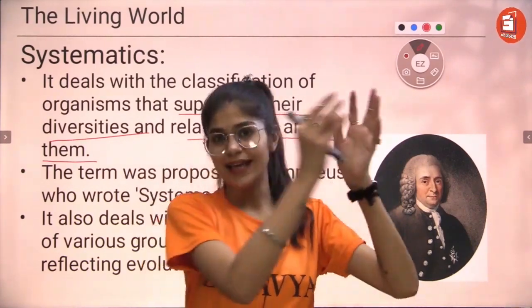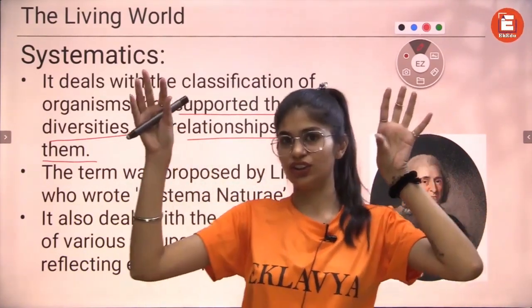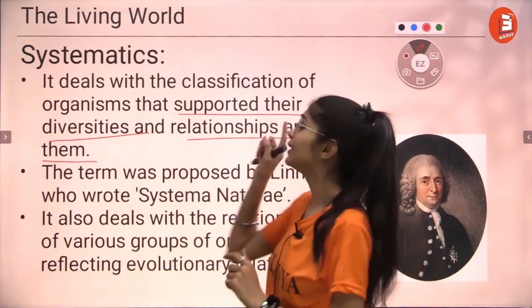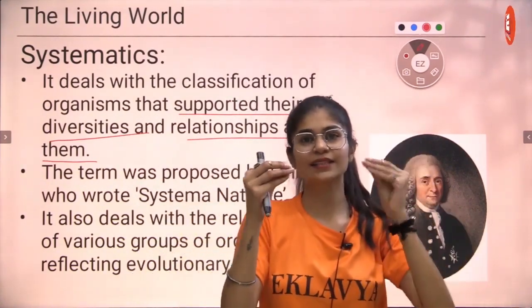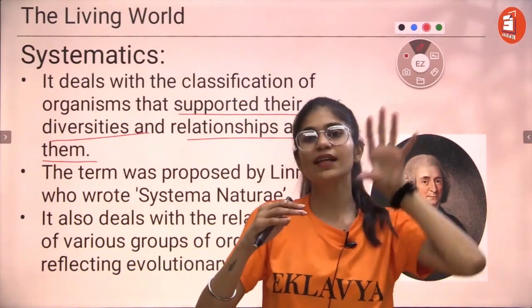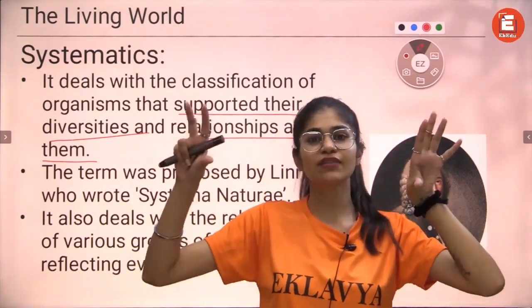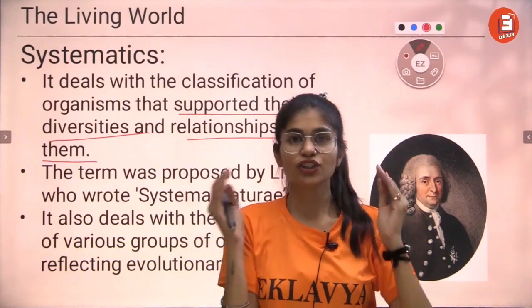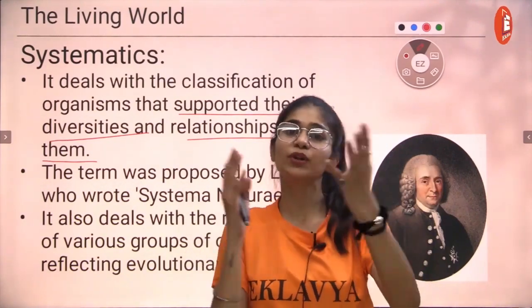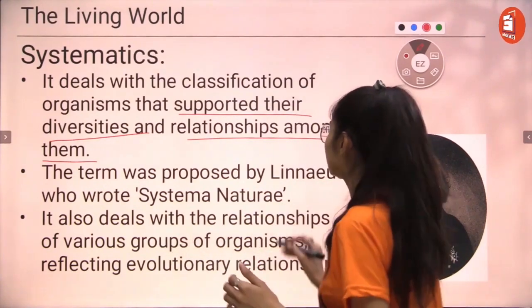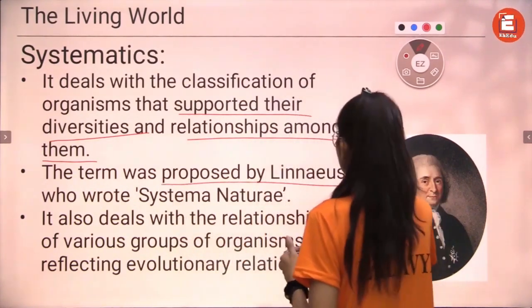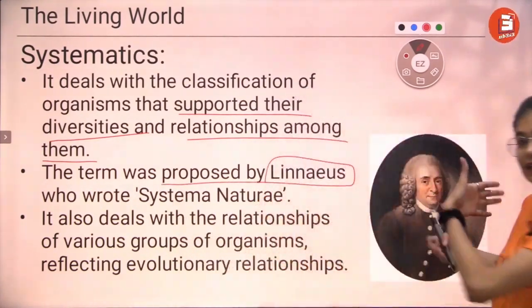So we're going to attach the organism to their diversity along with their relationship among them, which means an organism that lives in the mud, what is their relationship with the other organisms living in the same diversity. So here we're looking at the relationship between the organisms, right? Other than that, this term was coined by Linnaeus.